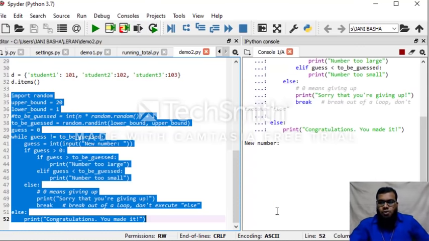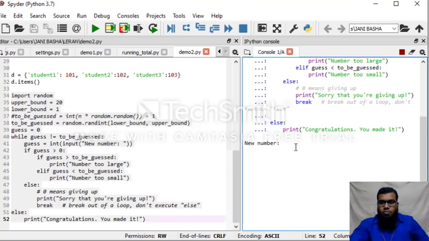After executing the program, it will ask you for a number. I give the number 9 and press enter. It says the number is too small.